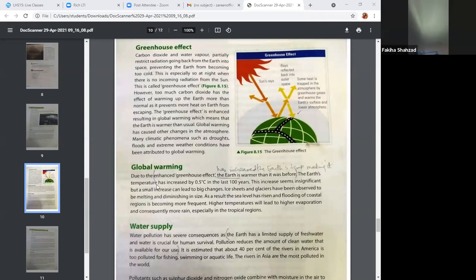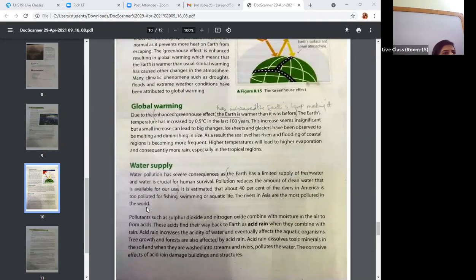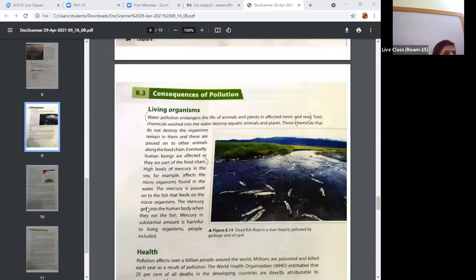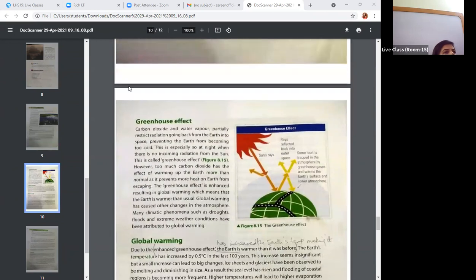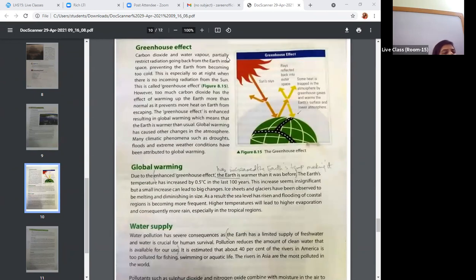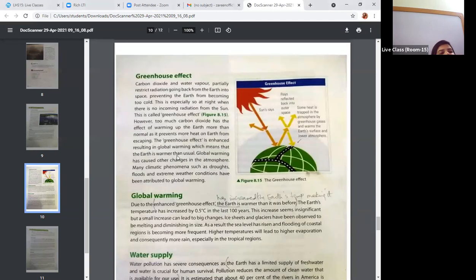Okay, greenhouse effect people can see that is given on page number 86, right? Okay, so greenhouse effect, if you talk about, so they are telling you about how this carbon dioxide and water vapor restrict radiation going back from the earth into the space, preventing the earth from becoming too cold. This is especially so at night when there is no incoming radiation from the sun. Especially this process occurred especially at night, because in the daytime we will experience different radiations or the rays from sun that is coming onto our earth surface, right?